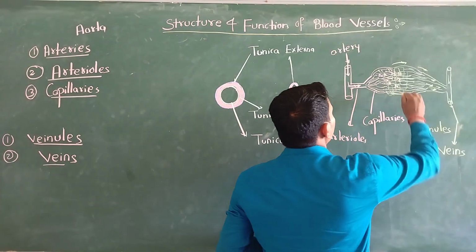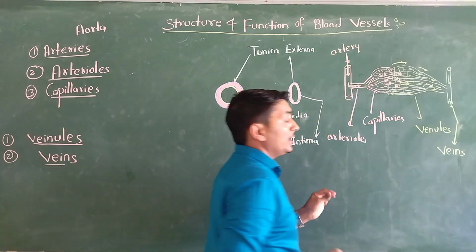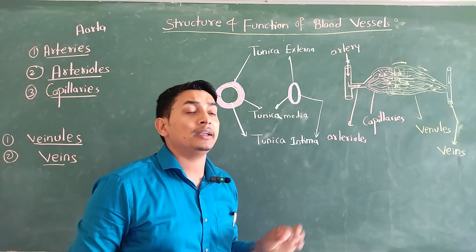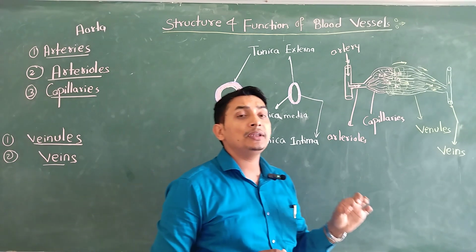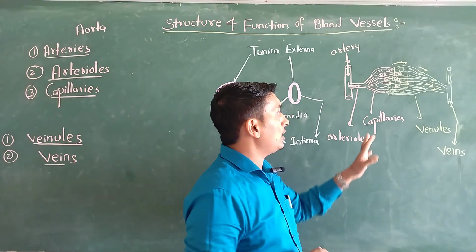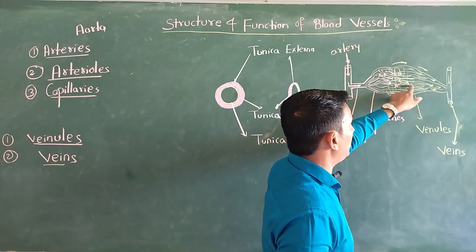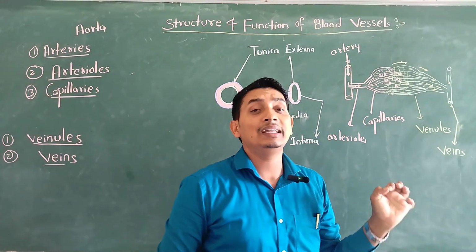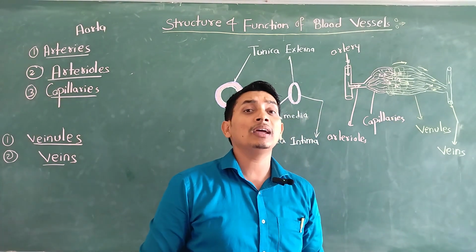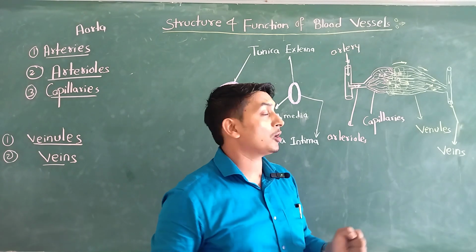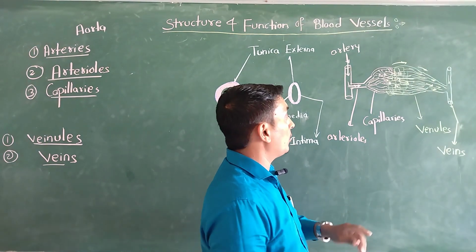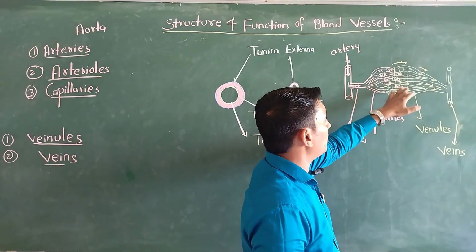Again it is collected by venules. What are venules? Venules are the smallest form of a vein. These are the very fine veins. There are lots of venules, you can see the number of venules. They are collecting deoxygenated blood from the different cell tissues of our body, from individual cell tissue. Now you can see that capillaries and venules are connected.